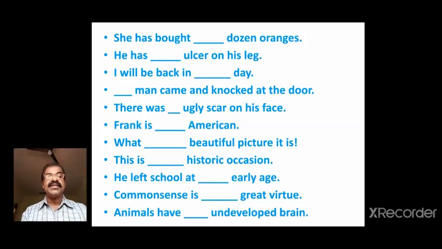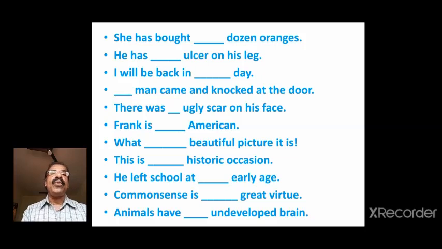A university student, a European, a uniform, a unicorn, but an umbrella, as it is pronounced with a vowel sound, and an ulcer. I'll be back in dash day. Day begins with sound da, a consonant. I'll be back in a day. Dash man came. A man came. Ma sound. A man came.